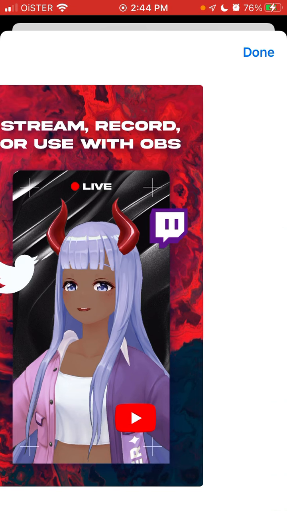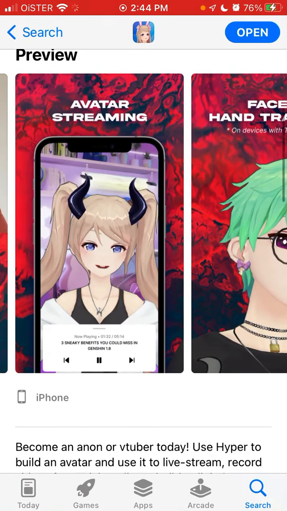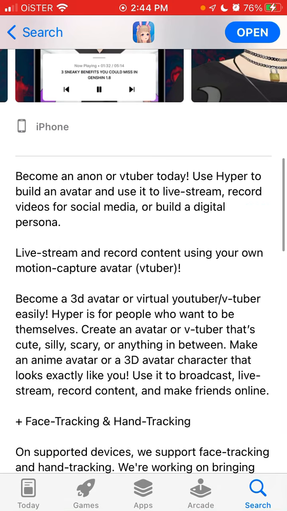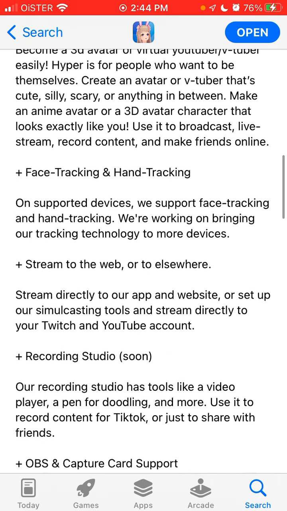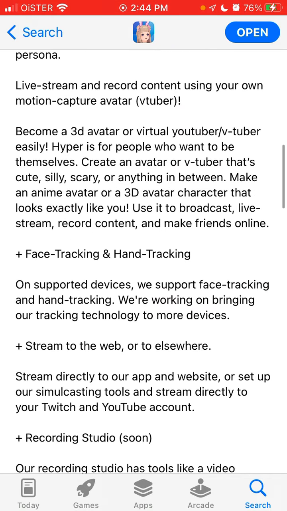You can use OBS and some other streaming software, and they call this a VTuber app, which means virtual YouTuber or something like that. You have face tracking and hand tracking on supported devices.